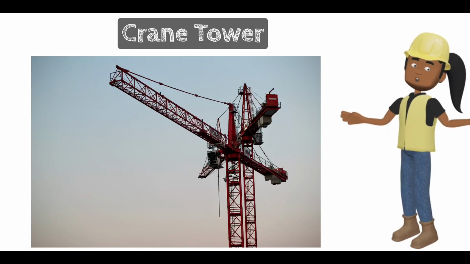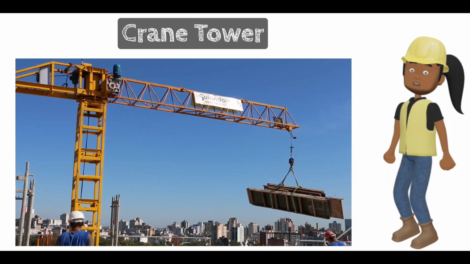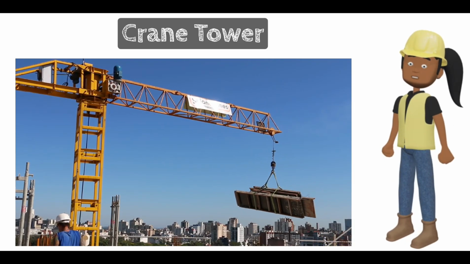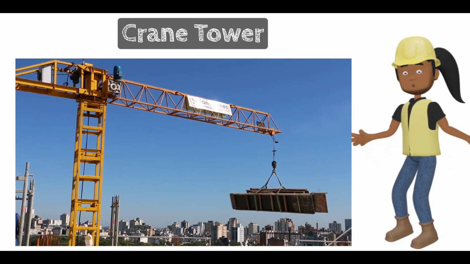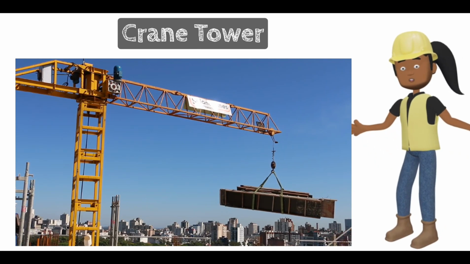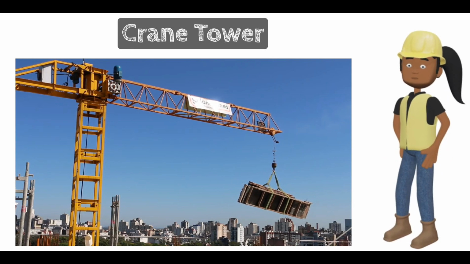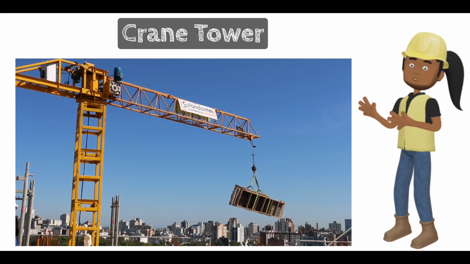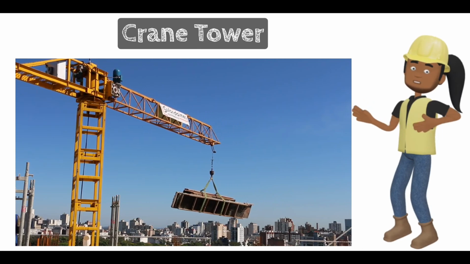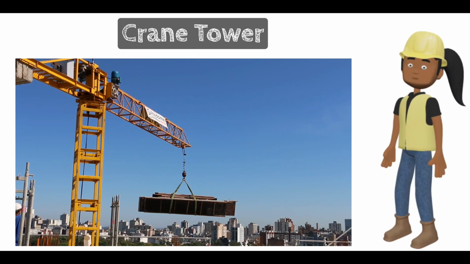Tower crane. Tower cranes are tall, fixed cranes that are often seen on construction sites. They have a vertical mast or tower and a jib arm with a counterweight at the opposite end. Tower cranes are used for lifting heavy loads to great heights on construction projects.